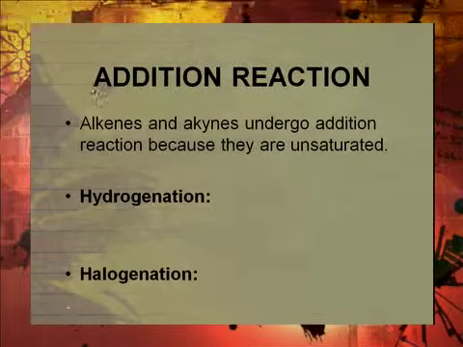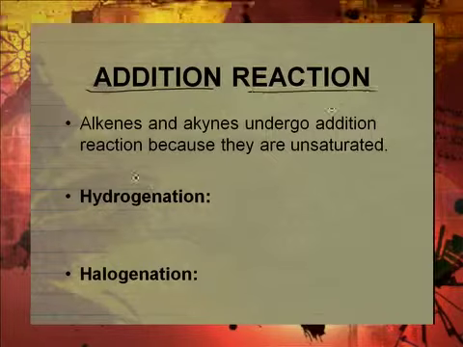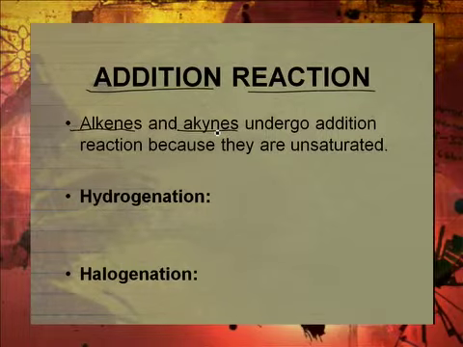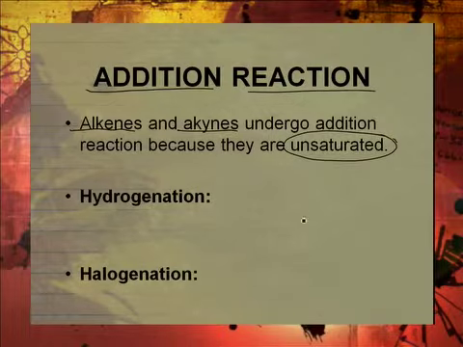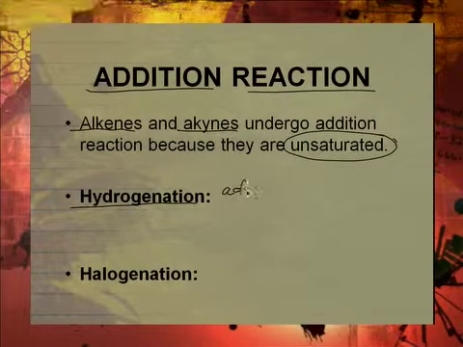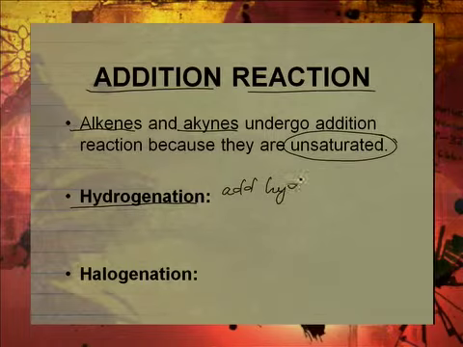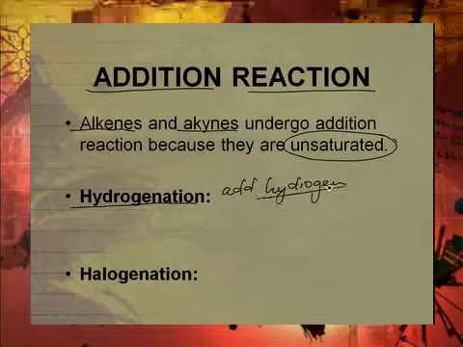Okay, coming to addition reactions. Addition reactions occur with alkenes and alkynes. Why? Because these ones are unsaturated. In other words, they still have spaces, they can take more. Let's look at this hydrogenation here. Hydrogenation means you are adding hydrogen. That's where the word hydrogenation comes from. So adding hydrogen, let's see what would happen.